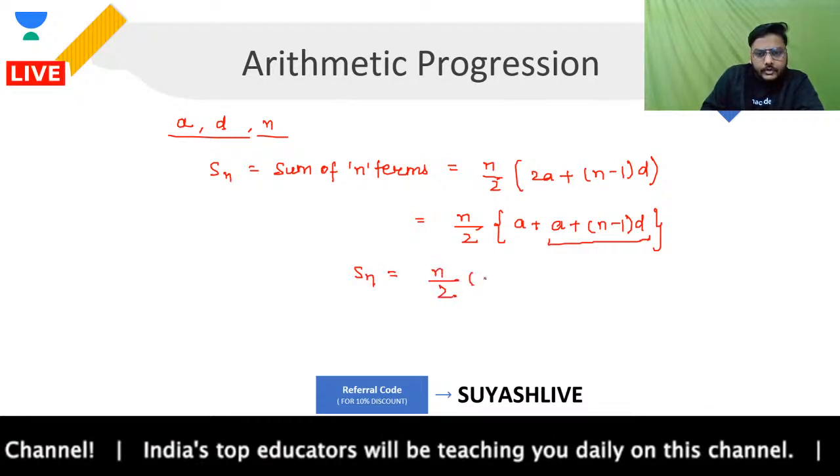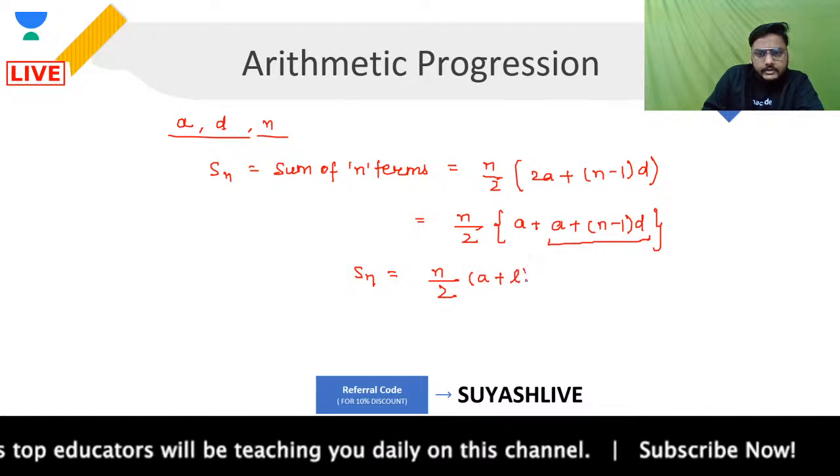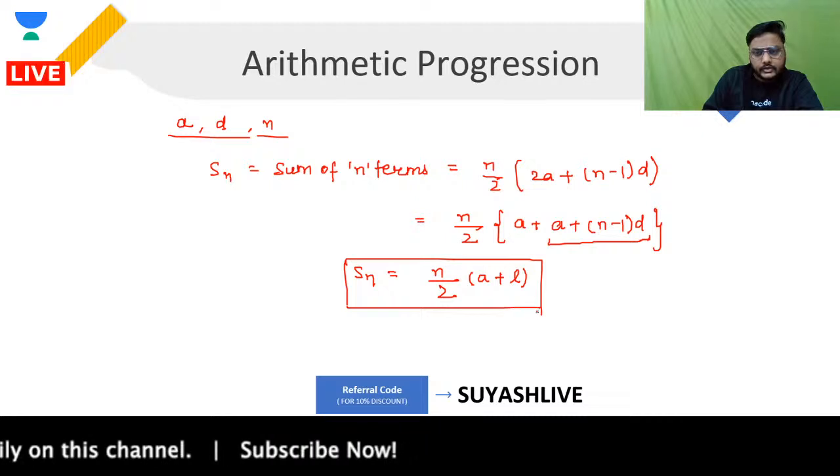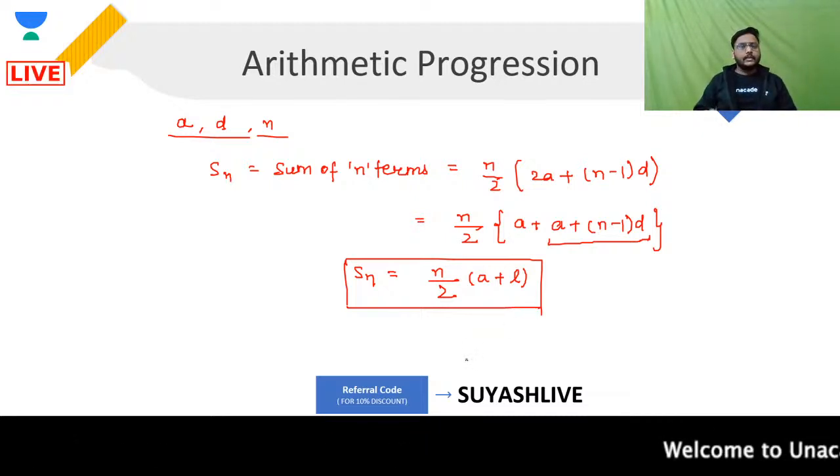It becomes n upon 2, then you have a, and then you have plus l, which is the last term. Are you clear with this or not? All of you guys got it? Yes or no? Do you understand that? Okay, so this is how we can find out what?